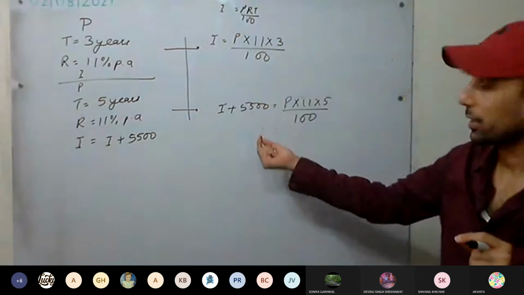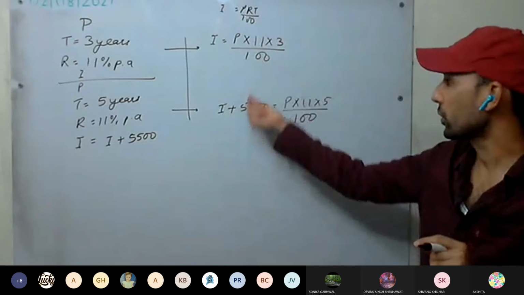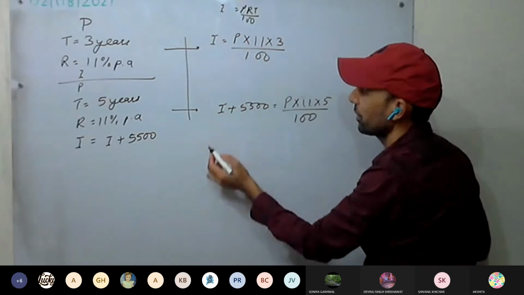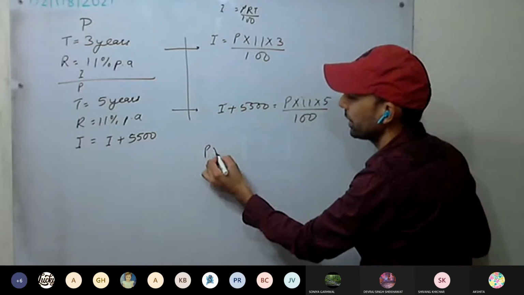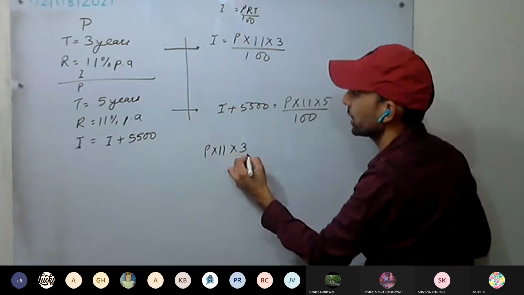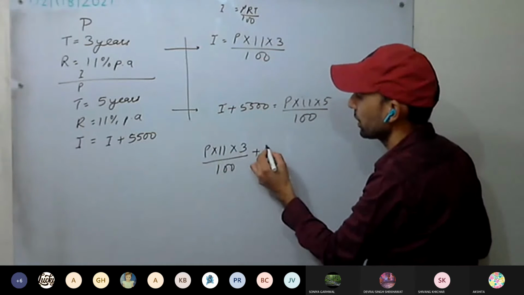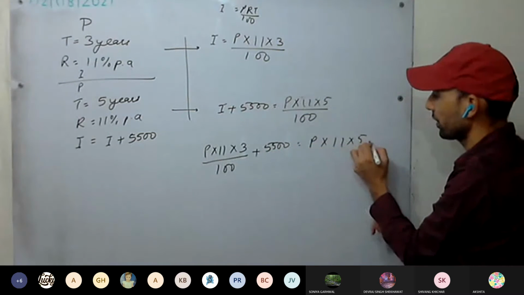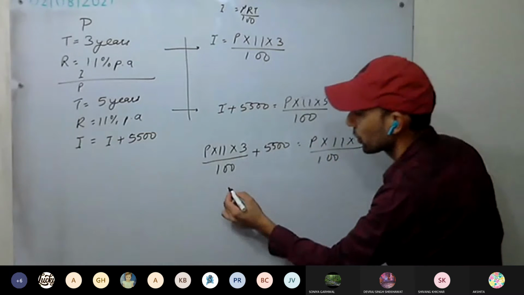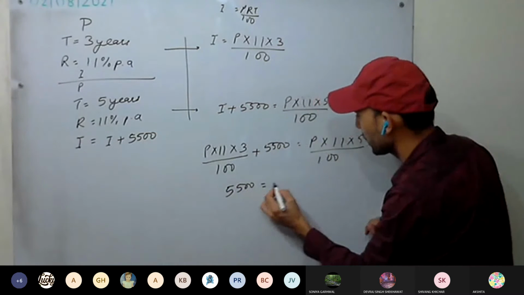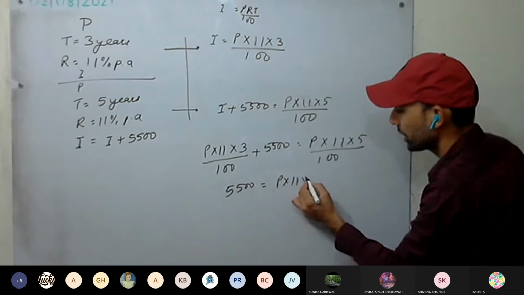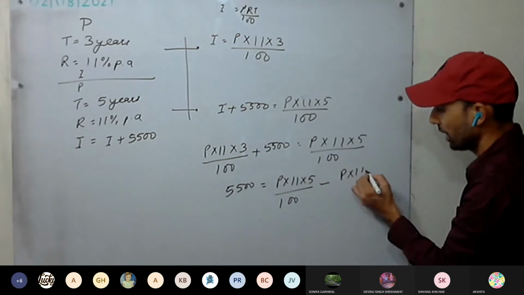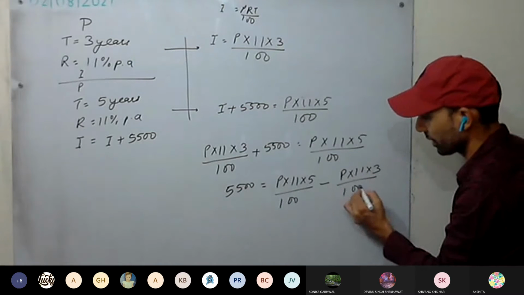See here, we are going to get the same shortcut we applied. Putting I here: P into 11 into 3 divided by 100 plus 5,500 equal to P into 11 into 5 divided by 100. So 5,500 equal to P into 11 into 5 divided by 100 minus P into 11 into 3 divided by 100.